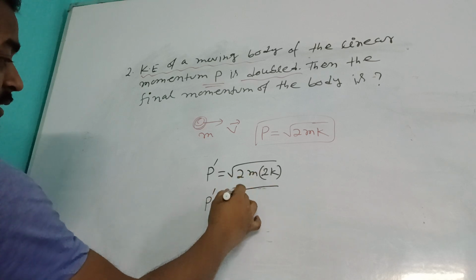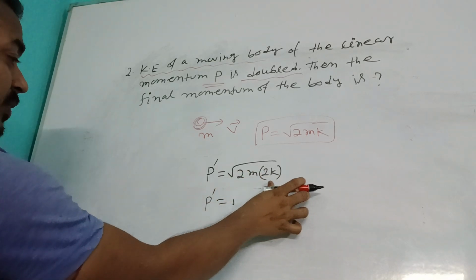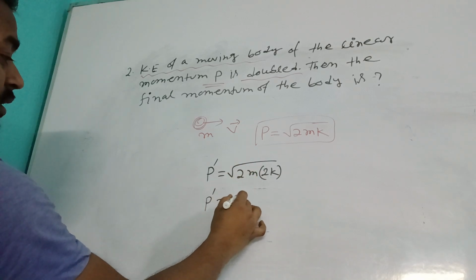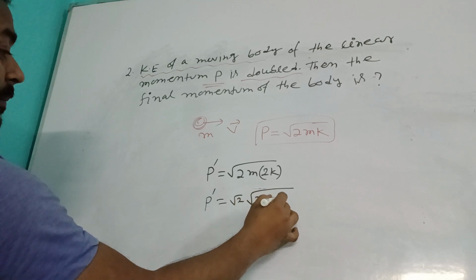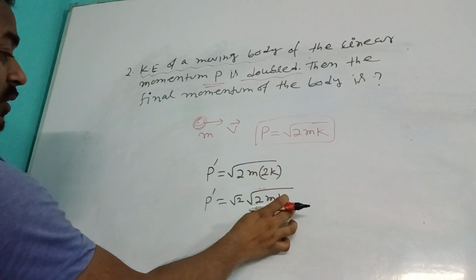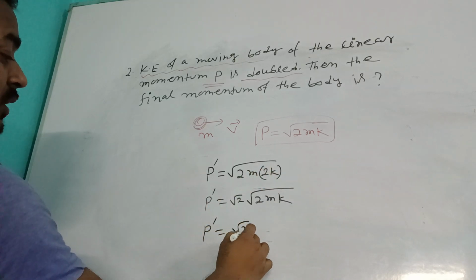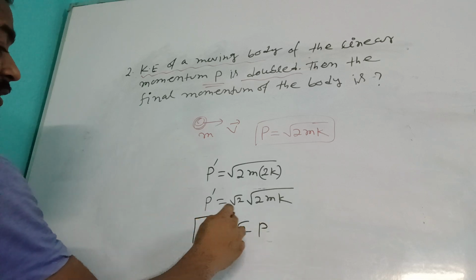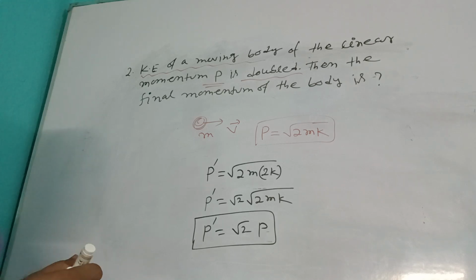It will be what? इस 2 को बाहर लाओ, इस 2 को हम बाहर लाएंगे क्योंकि भाई ये तो p के टर्म में लिखना है. So as it is write this one, इस 2 को बाहर लाओ. So means what? root 2. Then it would be 2 mk. भाई इस 2 को बाहर लाओ ना. So then 2 into m into k, 2 mk. So means what? p dash equal root 2 times p. So this is the final momentum.